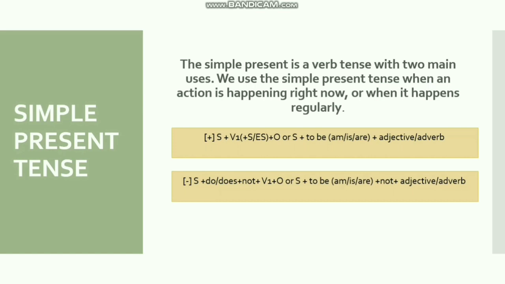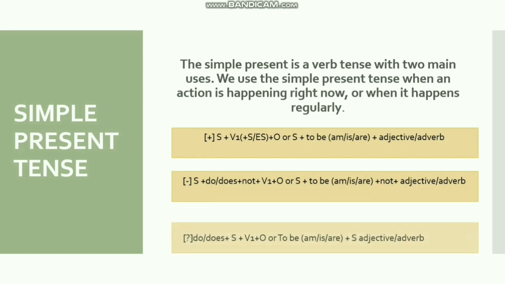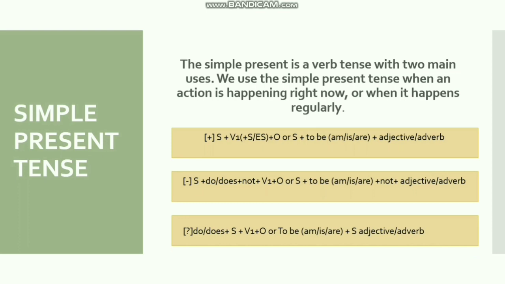To make a question in simple present tense, use the formula do or does plus subject plus verb 1 plus object, or to be is, are plus subject plus adjective or adverb. And now I will tell you about daily activity using simple present tense.